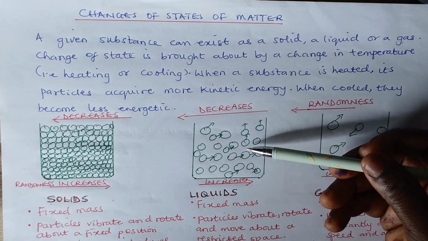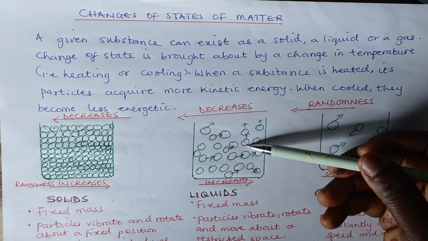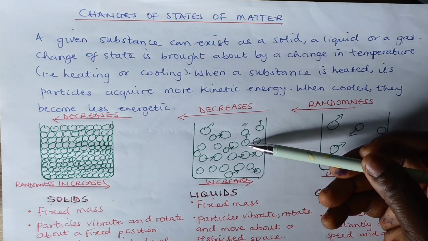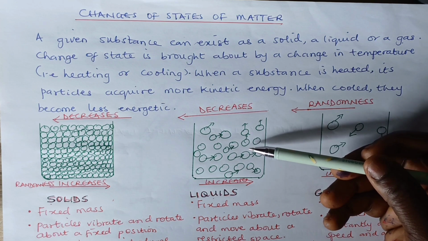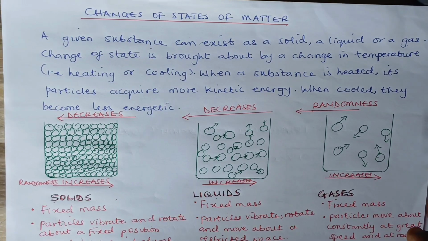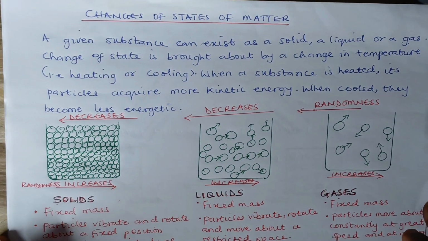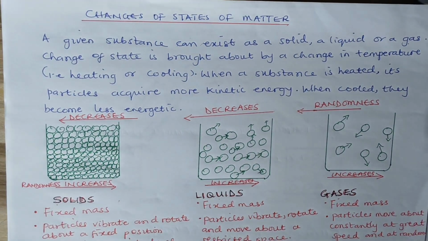The particles are only slightly free from each other, and that's why they flow. They collide with themselves within a restricted space. They cannot be compressed as well, and they are less dense than solids, except in water, which has more density than the iced form of water, or the block form of water.